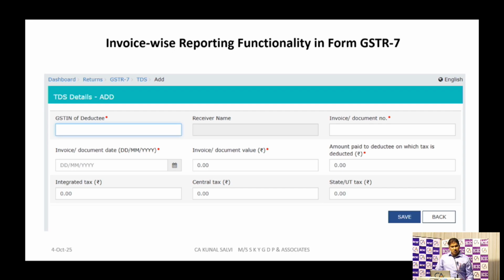See, this is the invoice-wise reporting we have to upload on the portal in form GSTR 7. When you enter the GSTN number, you have to put the invoice number also, the taxable value also, and how much tax you have deducted under CGST, SGST or IGST. The tax deduction rate, I think you all must know: 1% under CGST, 1% under SGST, and if it is an interstate transaction, 2% IGST has to be deducted as TDS.